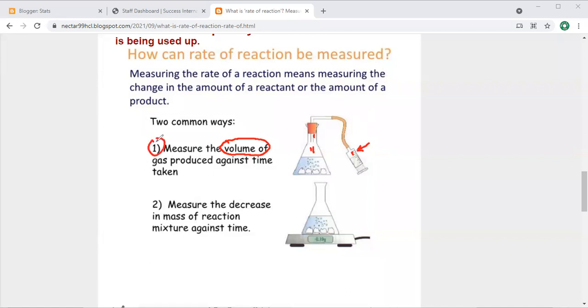The second way is measuring the mass. You can use a balance where the reaction is going on, then measure the decrease in the mass of the reactant mixture against time. So during a certain time period, you see how much reactant is used. The gas that developed will go out from here, and then from the mass of the reactant before and after, you can easily calculate these two things.